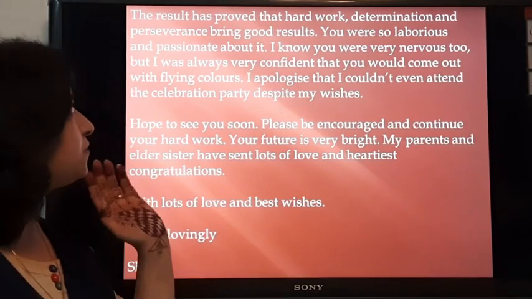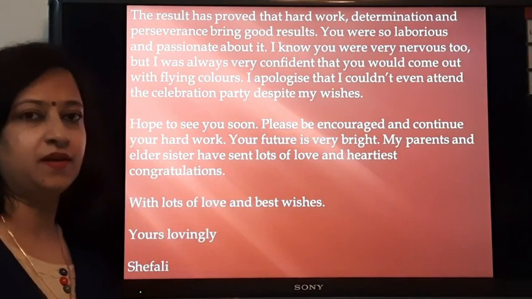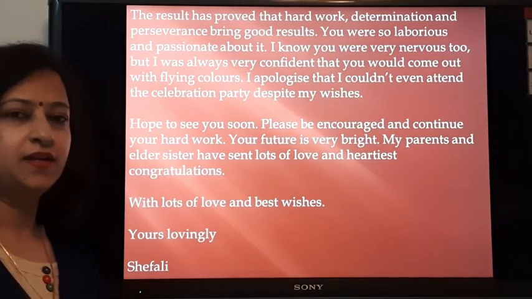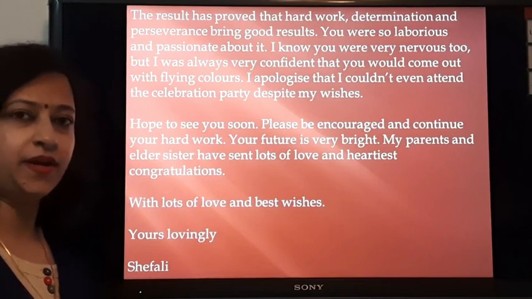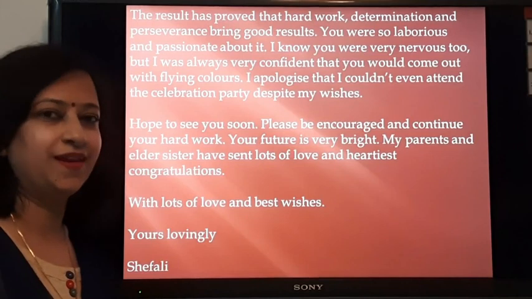I hope children, after looking at all the points and the description in all 3 paragraphs, you might have understood how to write informal letters. And when you start writing informal letters, I hope you'll write good letters.